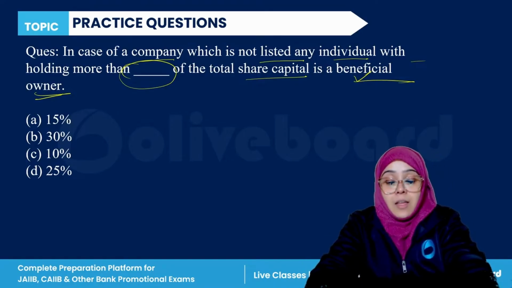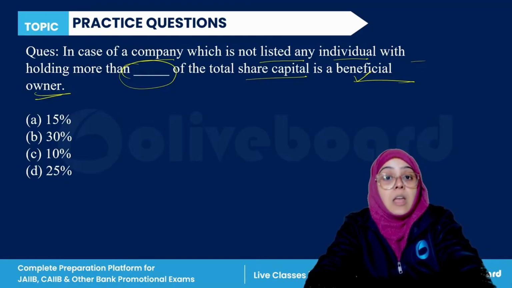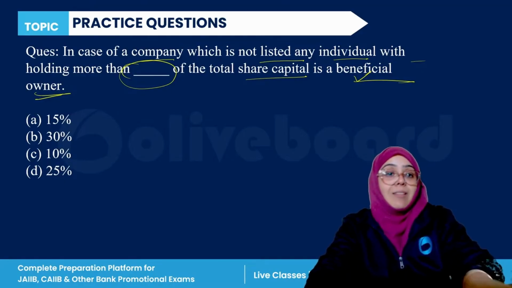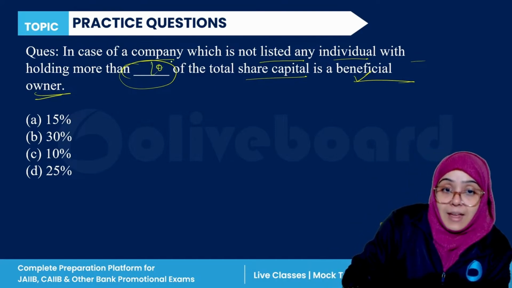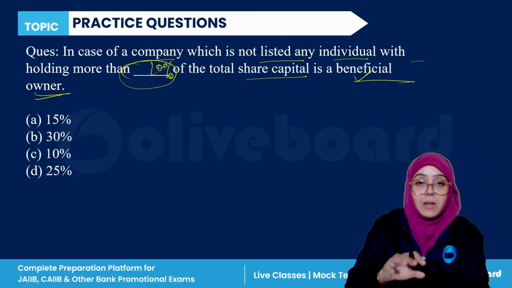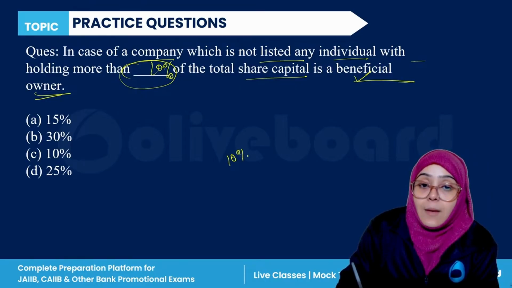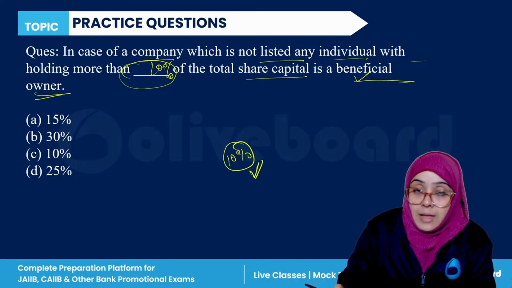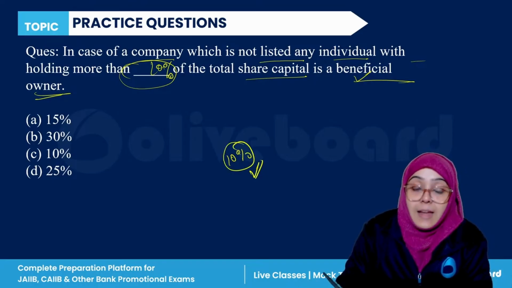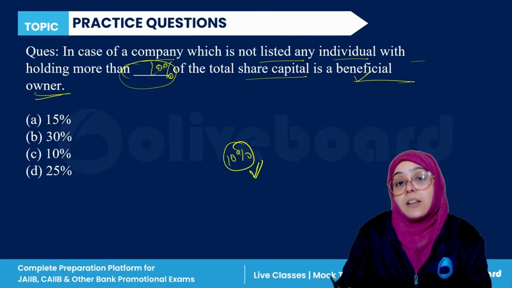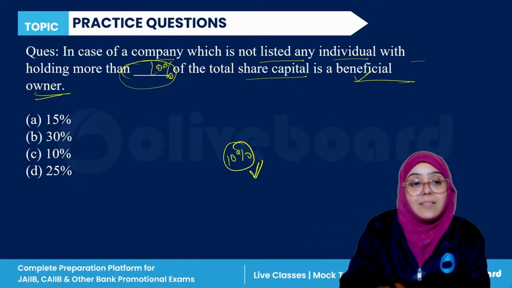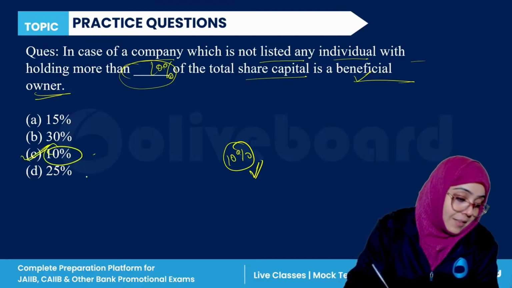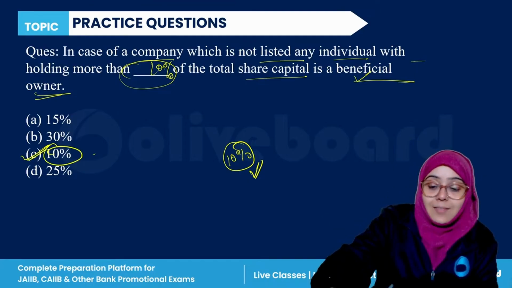So the correct answer is, that is a very important question for you all. Everyone, please answer this question. So it is 10%, everyone. If any individual is holding more than 10% of the total share capital in the company, then that person is called a beneficial owner of that company. And in this case, the beneficial owner KYC is compulsory. So C here is the correct answer. You have to remember it. Okay, C is the correct answer.